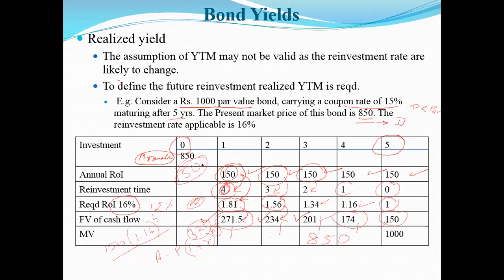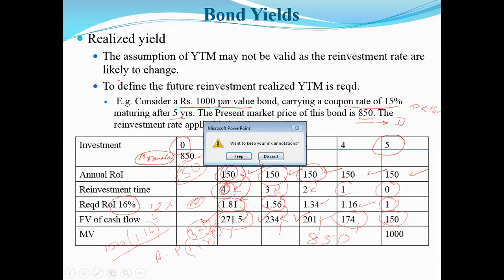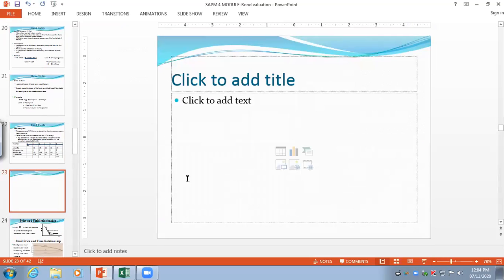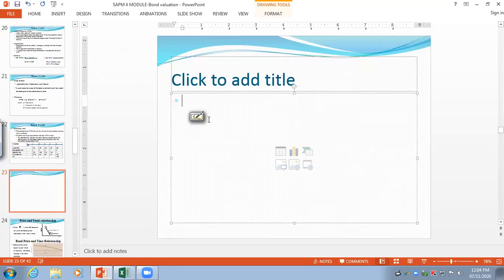So, it's 1030.5. 1000, 30.5. Okay, I'll minimize it. After adding 850, it is 1880.5, sir. Okay, I'll just take a blank screen here so that you'll understand. Please tell me the values.